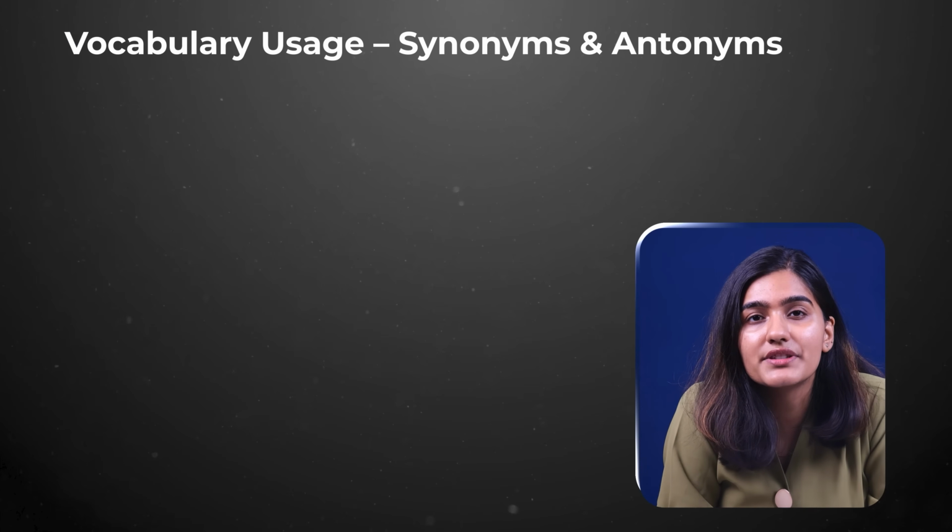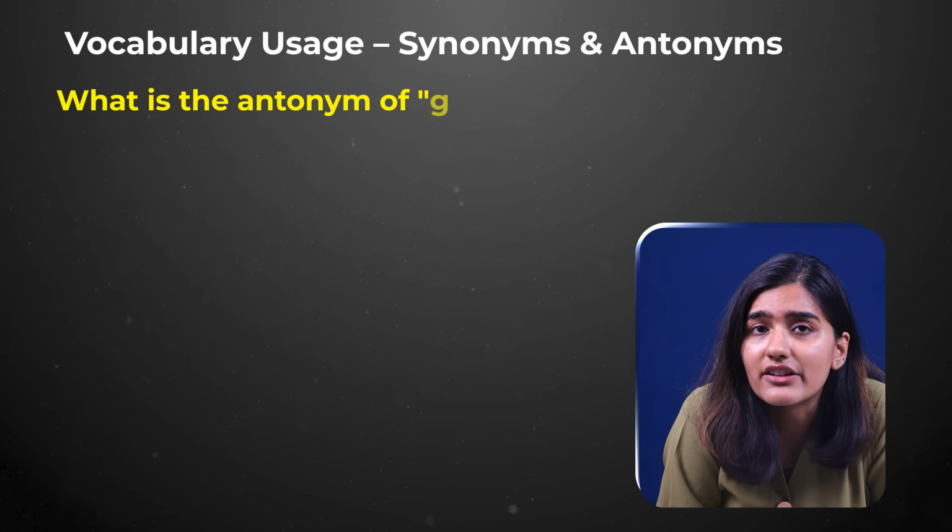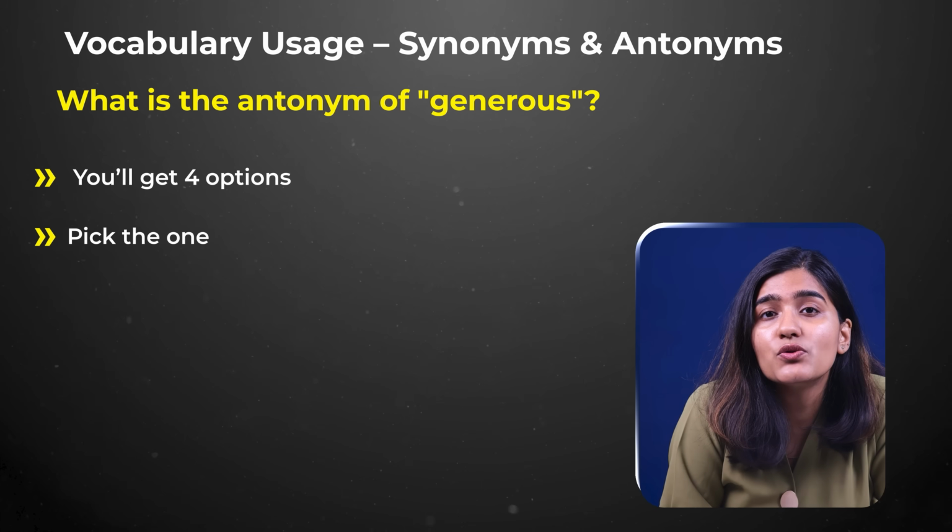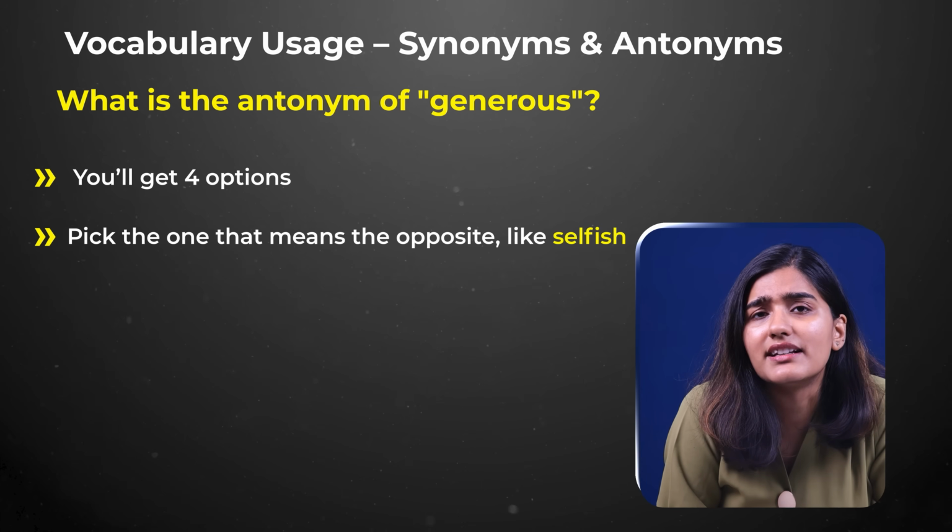First is vocabulary usage and synonyms, antonyms. This section tests how well you know the meaning of words and their opposites. You will be asked questions like what is the antonym of generous, and you will get 4 options and you need to pick the one that means the opposite, like selfish. Revise common word pairs from the school level vocab list and try using them in your own sentences to remember them better.